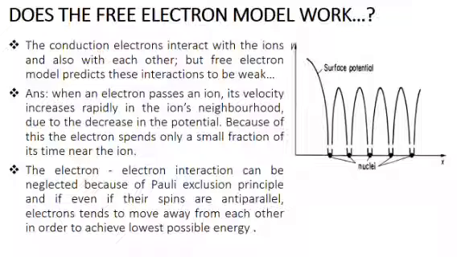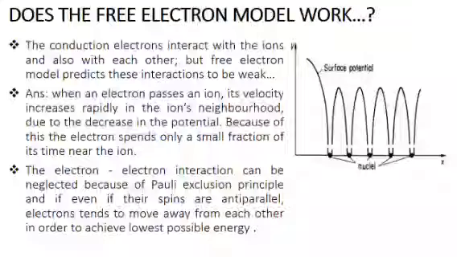This is because when an electron passes an ion, its velocity increases rapidly in the ion's neighborhood because of the decrease in the potential. In the figure, you can see that the electron-ion potential is very low at the positive ion side and is maximum in between the positive ions. As a result, an electron spends a very small fraction of time near the ion. And this is the reason in the Drude model electron-ion interaction is neglected.